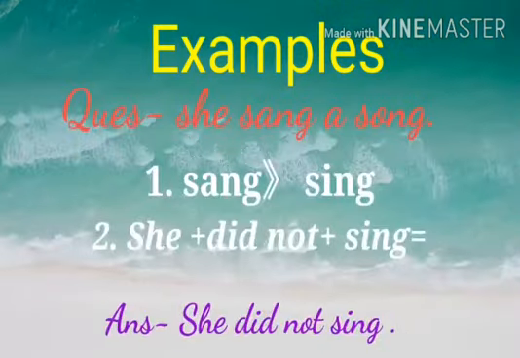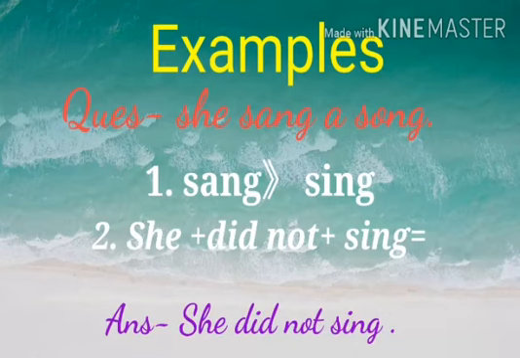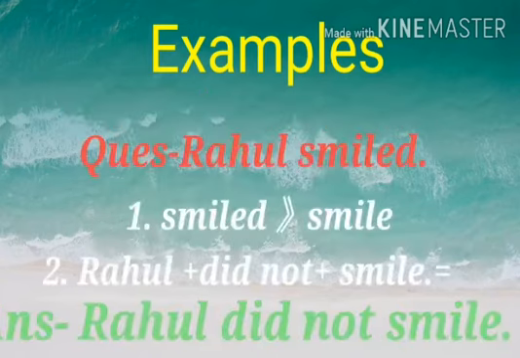Next, she sang a song. So first we have to change the second form or past form of verb into its present form. So we have changed sang into its present form sing. Then in the second step we have written the subject first, then did not, then the present form of verb. And we got the negative form of this sentence: she did not sing.